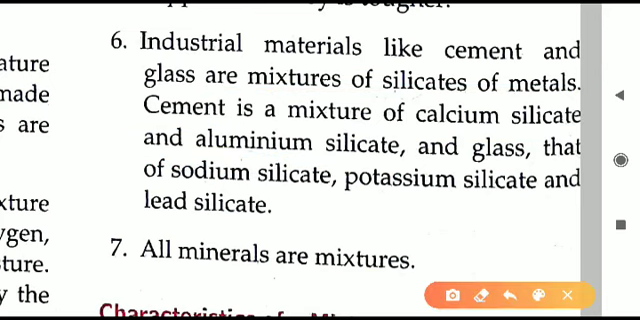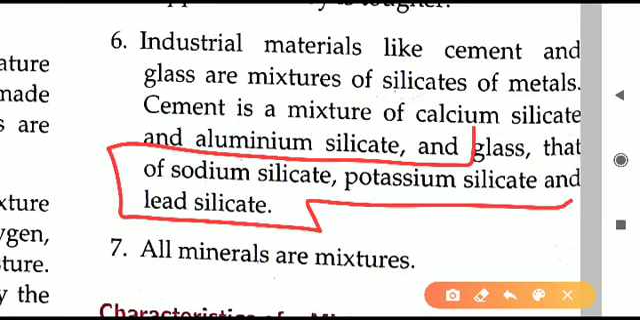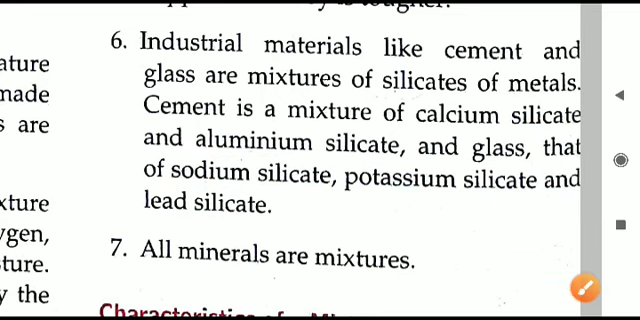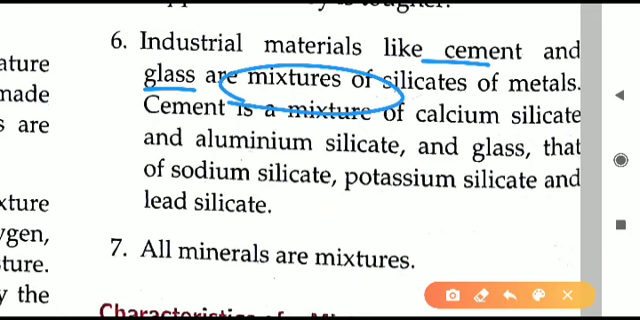Similarly, glass is also an example of mixtures. Many objects are made of glass. Glass is a mixture of sodium silicate, potassium silicate and lead silicate. So here also you can see three metals: sodium, potassium and lead. All these metals combined with silicon give silicates. So sodium silicate, potassium silicate and lead silicate, what will we get? We will get glass. So we have talked about cement and glass. These are mixtures of silicates of metals. I hope it is clear.